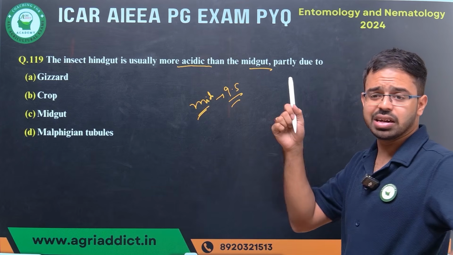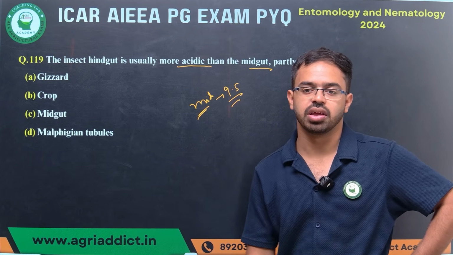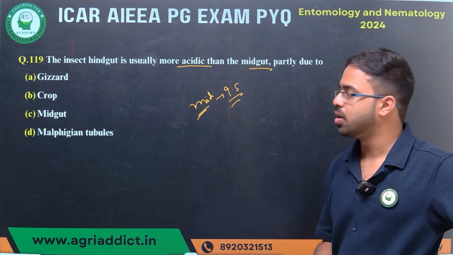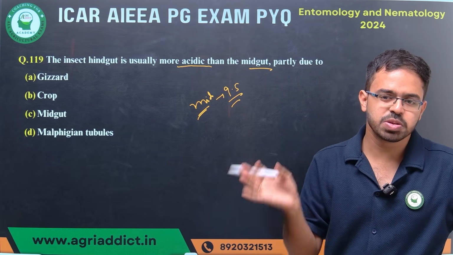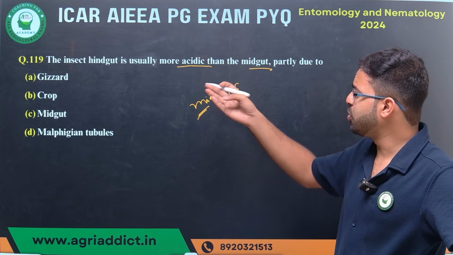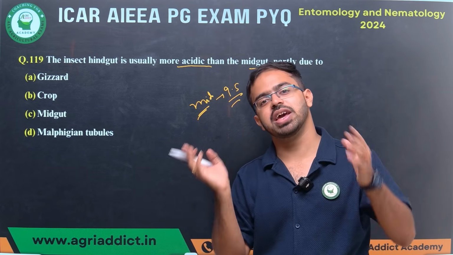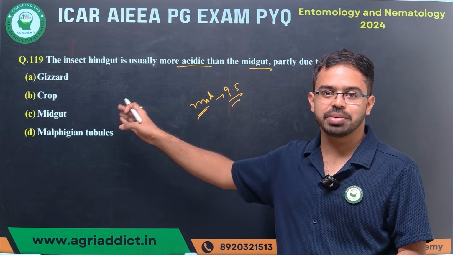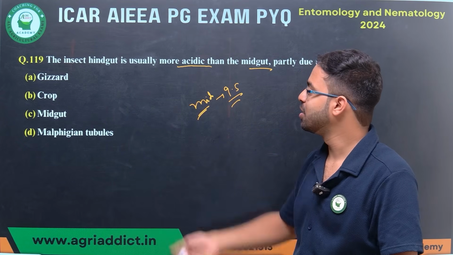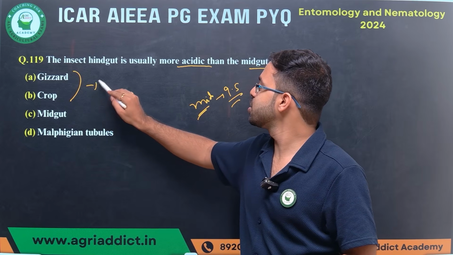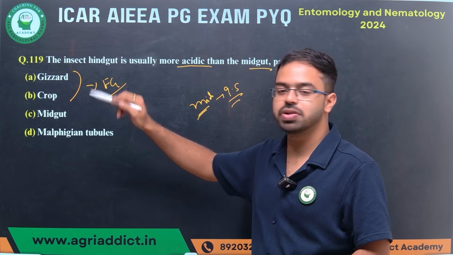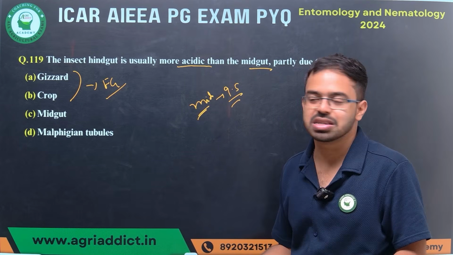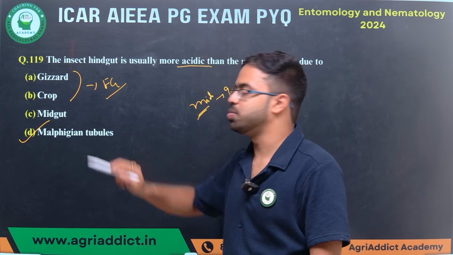However, the hindgut is normally very acidic, not that basic like the midgut. There are some specific reasons, but even if we don't know all of them, we can still answer the question by finding which parts are associated with the hindgut. Gizzard and crop are associated with the foregut, so they will not be the answer. Midgut is already given in the question, so it will not be the answer. The answer will be Malpighian tubules.